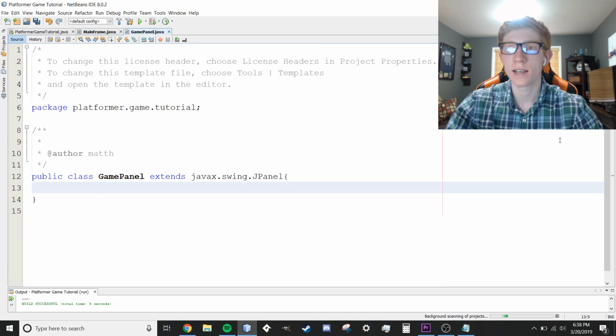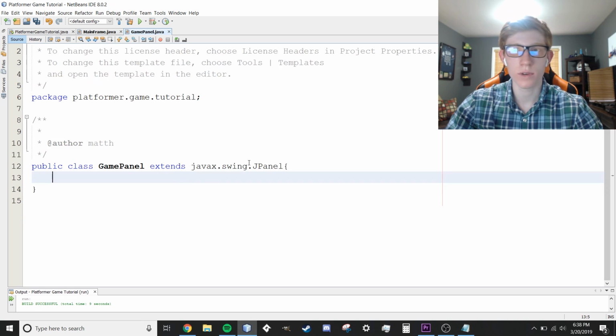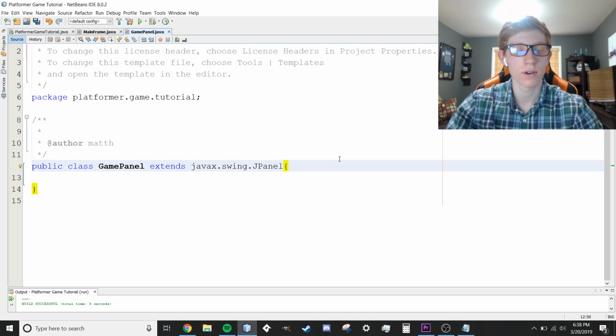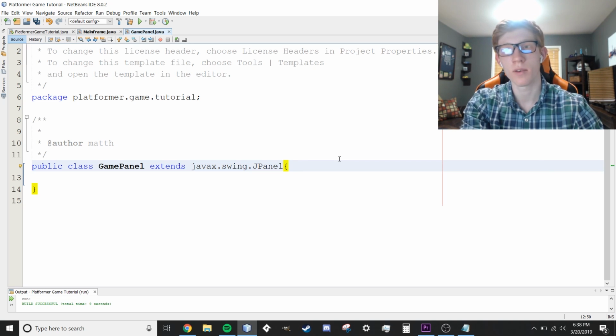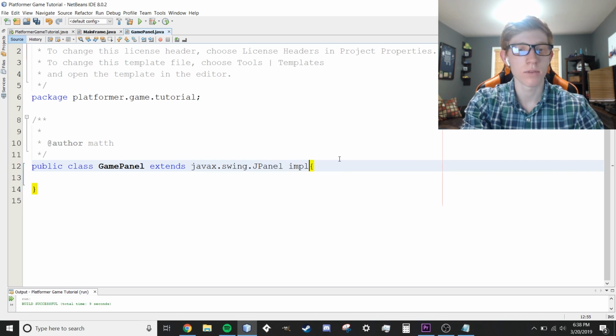On to our GamePanel class, this is where we're going to keep a lot of the stuff. One thing before we do anything else with the game panel is we want to set it up as an ActionListener. I'll explain this a little bit later, but it makes it so it can take in events going on with the game and things like that. Just about any game you want to implement ActionListener. So right after JPanel here, we're going to say implements